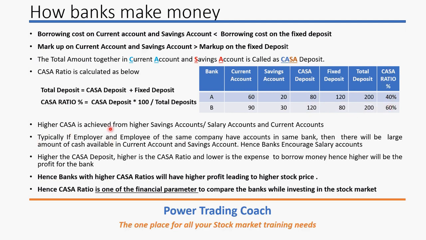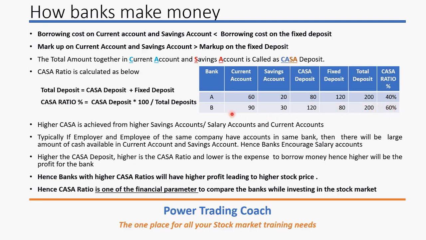Now, higher CASA means more money in the savings account and current account. It can also be a salary account, because salary accounts are also in the form of a savings account only. So in the first bank, 40% of the money is in the CASA deposit compared to the total deposits. That means this is easy money, so it has less cost to the bank. Now in the case of bank B, it has 60% of the money in CASA compared to the overall deposit. That means this is much better.